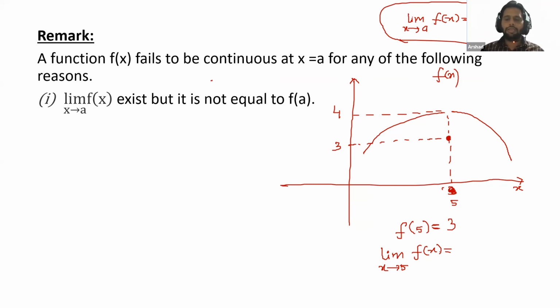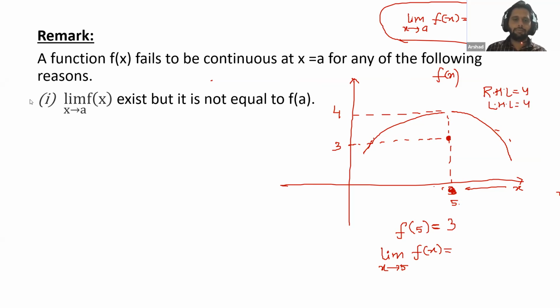Okay. So we will again use the concept of LHL and RHL. If we approach this value from the right side, check this graph. What value is the graph approaching? I'm saying approaching, I'm not saying the exact value. If we move from the right side to this point 5, where is the graph approaching? 4. So we can say that the RHL is 4. Check the LHL. From the left side, as we approach 5, what value is the graph approaching? Again 4. So the LHL is also equal to 4.